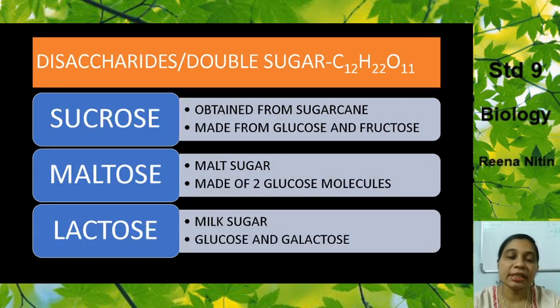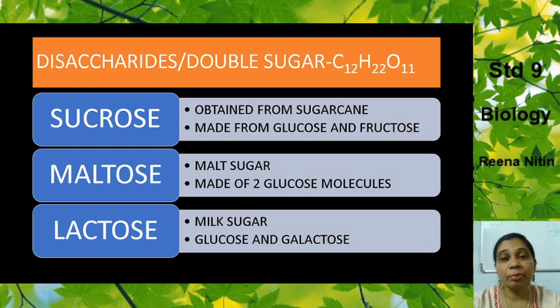Now we come to the second type of sugars, that is a disaccharide. They are also known as double sugar. Their general formula is C12H22O11. So now they are of three types again: sucrose, maltose, and lactose. Now where is sucrose obtained from? It is essentially obtained from sugarcane.